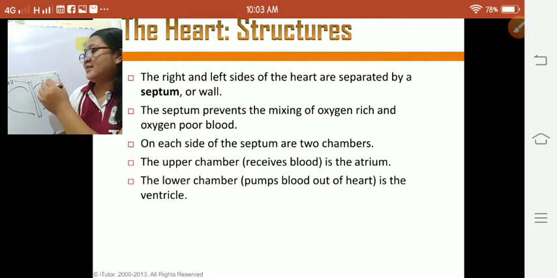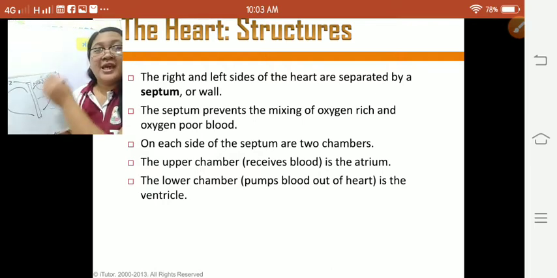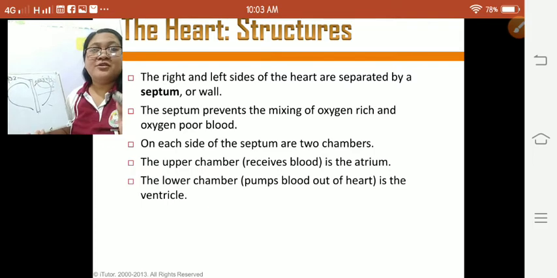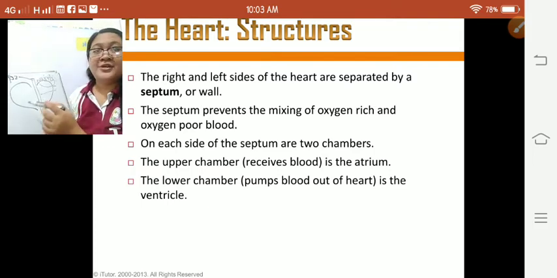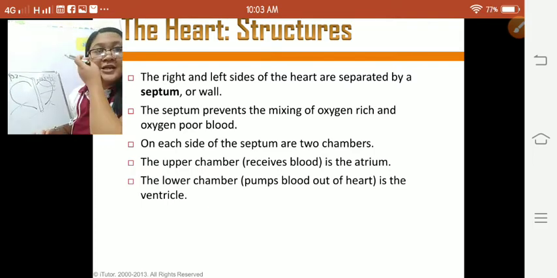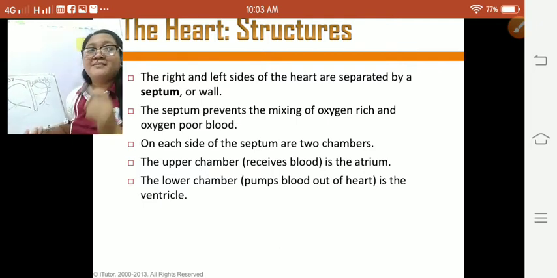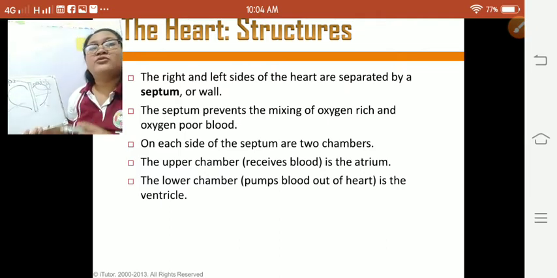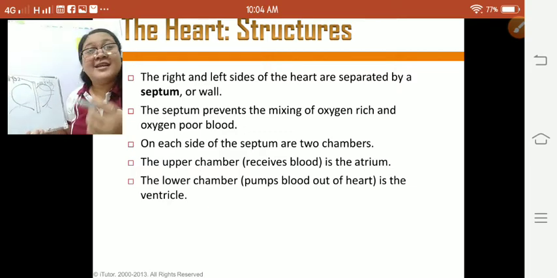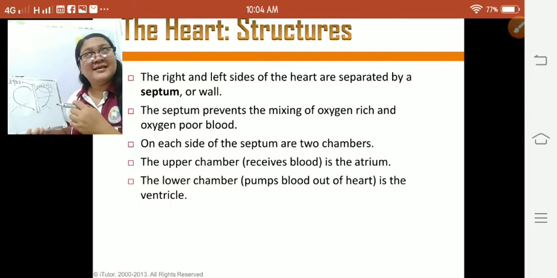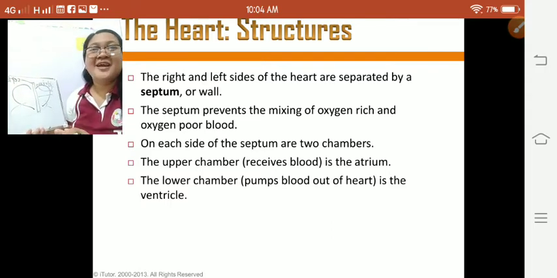Sa aton nga lower chamber is what we call the ventricle. And this ventricle pumps the blood out of the heart. Siya ang nagapump sa blood. While on the other hand, the atrium, sila ang nag-receive sa blood halin sa aton nga body paadto sa heart.